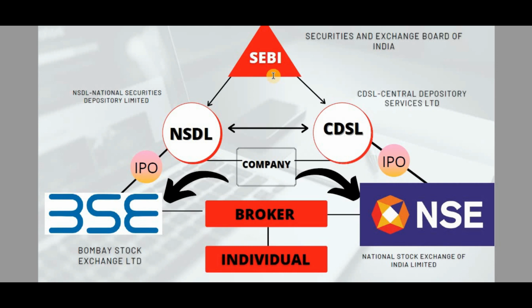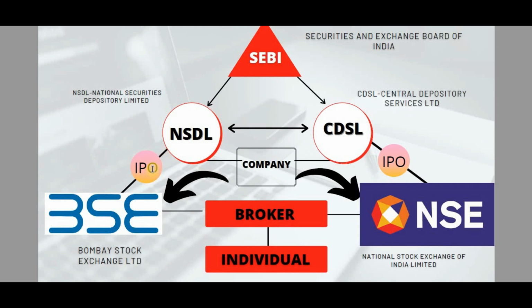They coordinate with each other, and the company goes through the process of completing the formalities. We won't go deep into how they do that, but you should know these are the three entities a company has to go through to get registered for an IPO.